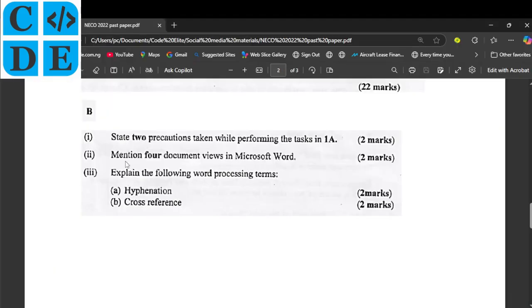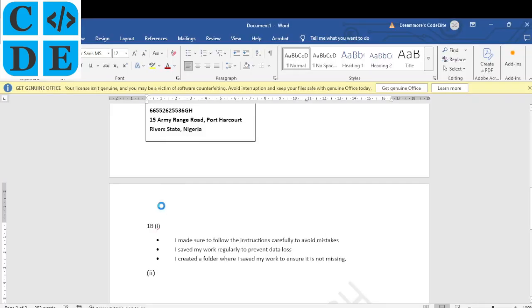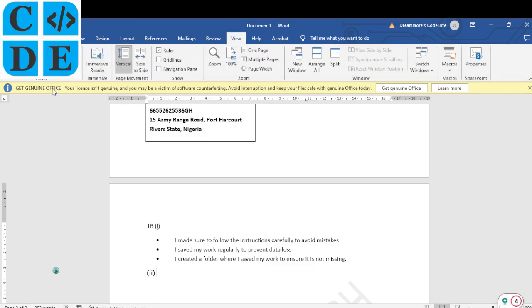it says mention 4 document views in Microsoft Word. Okay, so let's go to Microsoft Word. How do we see the views? When you go to View, okay, so these ones are the views. So it's better to mention these ones: read mode view, print layout view, web layout view, outline view, draft view. So you are asked to mention how many of them? 4 of them. So you can pick.